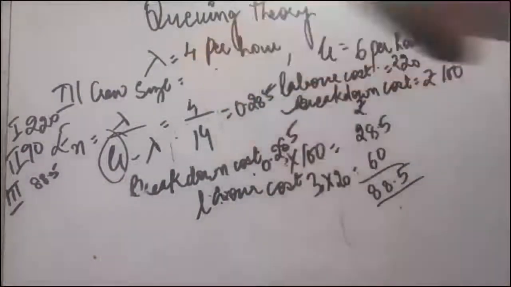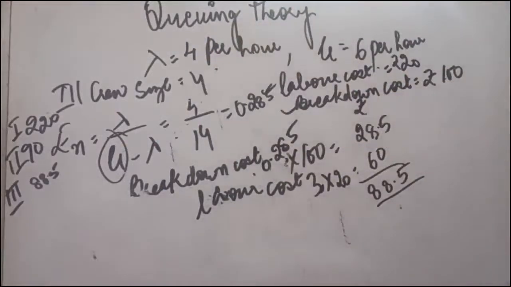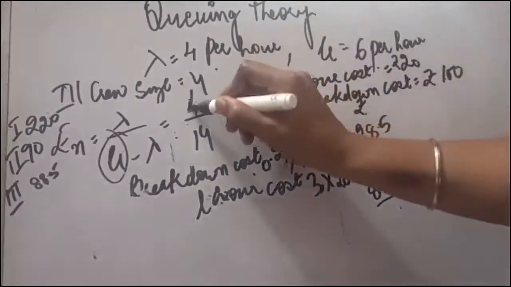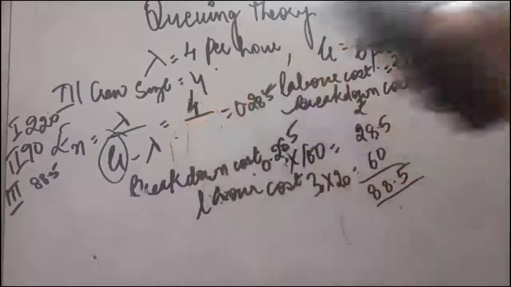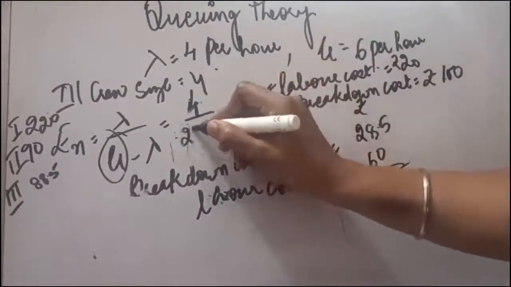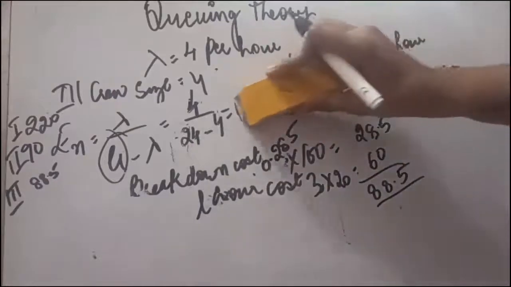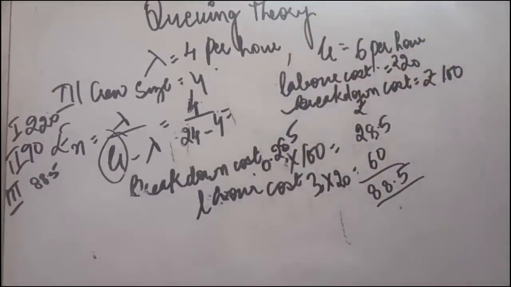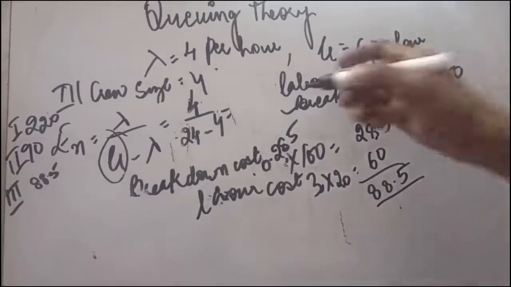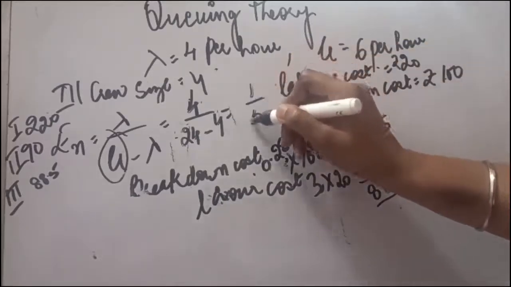Now I'll go for the crew size of 4. If crew size is 4, lambda is the same, but mu is going to change. So it will be 6 into 4, 24, minus 4. So it will be 4 by 20. 4 by 20 means it will be 1 upon 5.